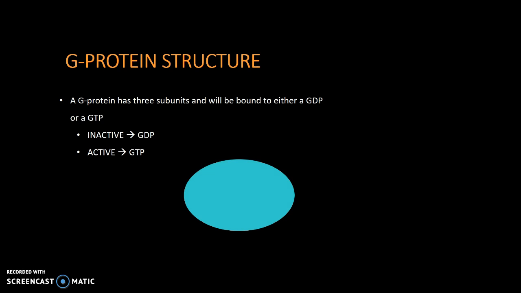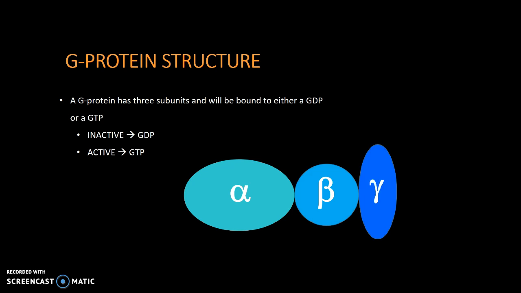So these 3 subunits, we have the alpha subunit, which is one of the most important because it is what's going to bind to GDP or GTP. We have the beta subunit, and then we have the gamma subunit. And then here we have GDP attached to the alpha subunit. Then this entire structure would be considered inactive.